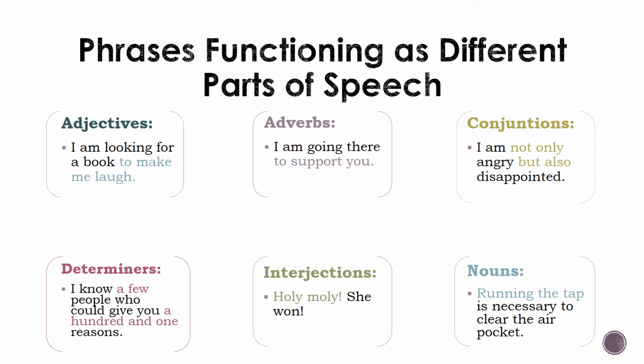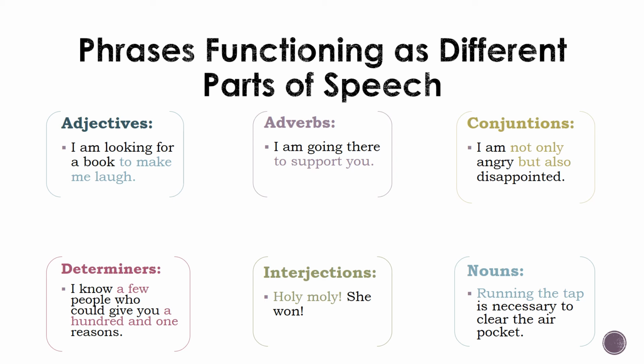About conjunctions, not only and but also are examples of a phrase functioning as a conjunction. Most conjunctions are single words, not phrases, and this is an example of a correlative conjunction. About determiners, in this example, there are two phrases functioning as determiners. These determiners are both qualifiers. Most determiners are single words. About interjections, holy moly is an example of a phrase functioning as an interjection. Most interjections are single words.